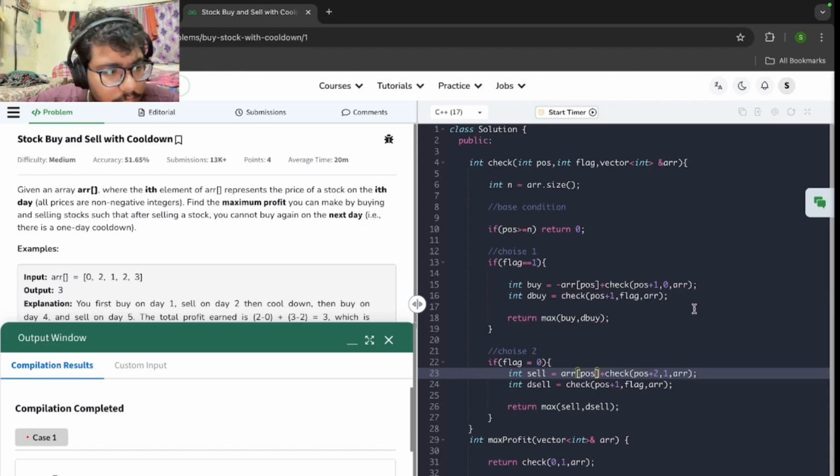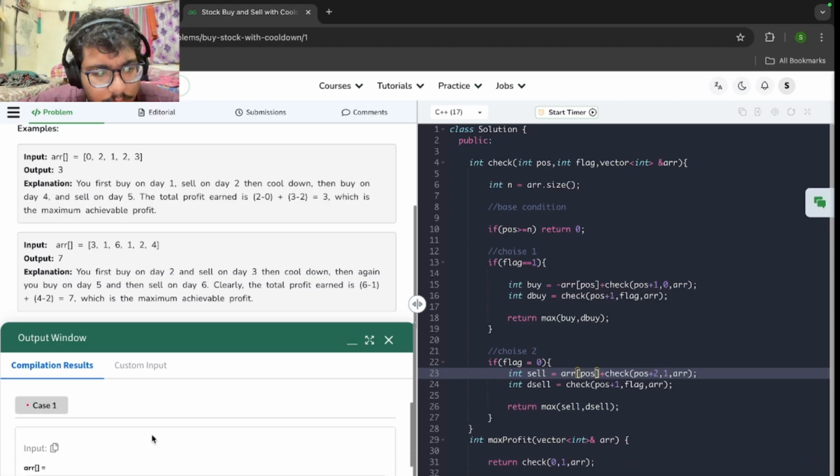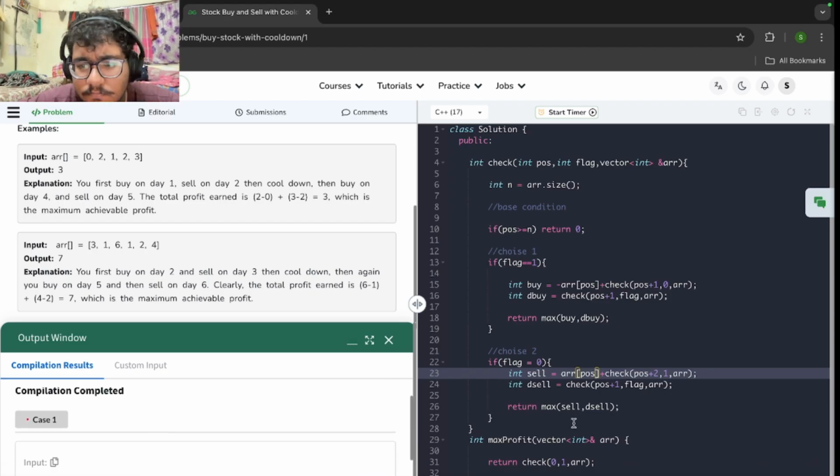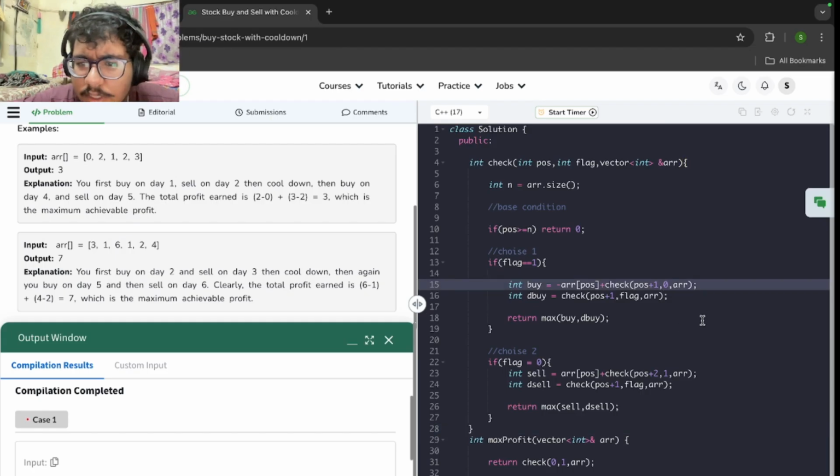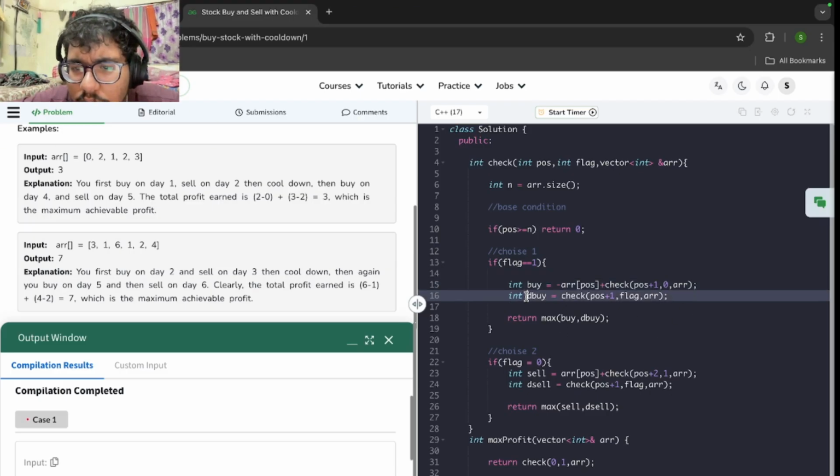Array of position plus 2. If I buy my array, I get a negative. Then I check for the position of I. There will be my flag will be 0, right? That I'm going to buy. If I do not want to buy, then it will be check of position plus 1. There will be flag, and there will be array. Return the maximum of this and this.